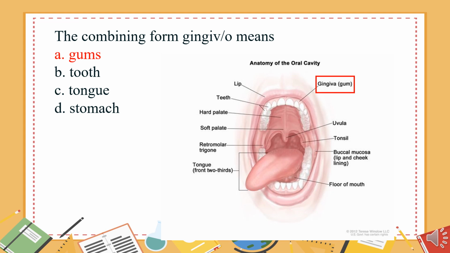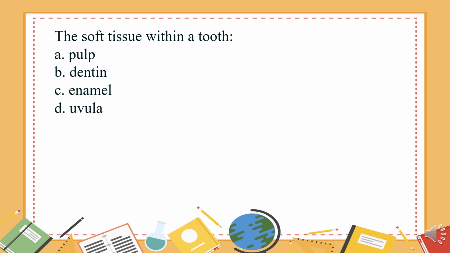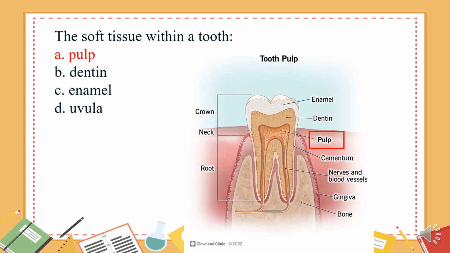Gums. The soft tissue within a tooth. A. Pulp. B. Dentin. C. Enamel. D. Uvula. The answer is A.